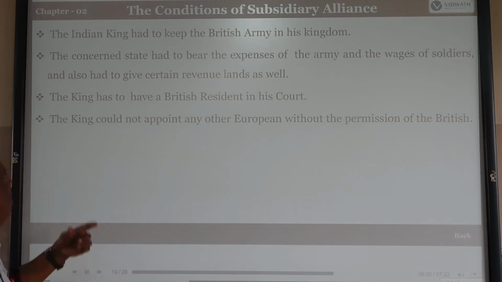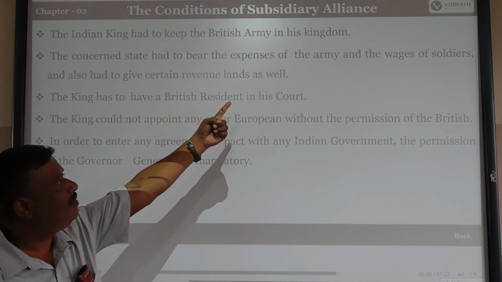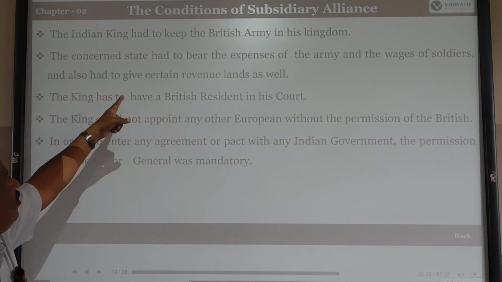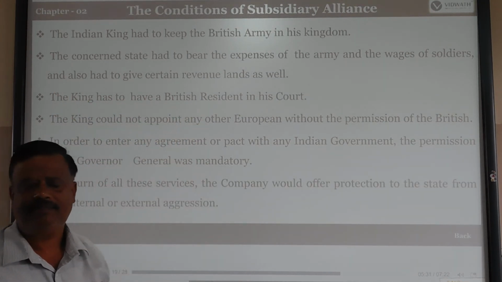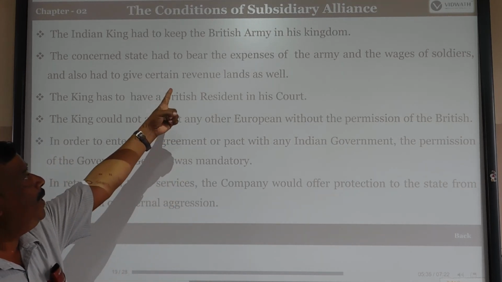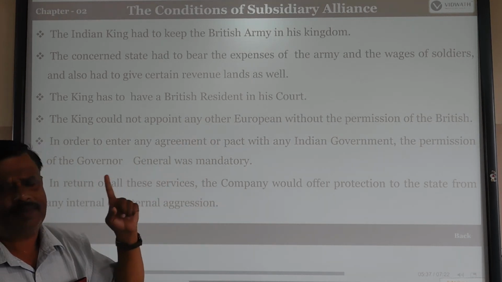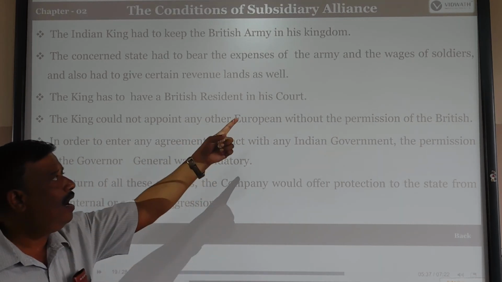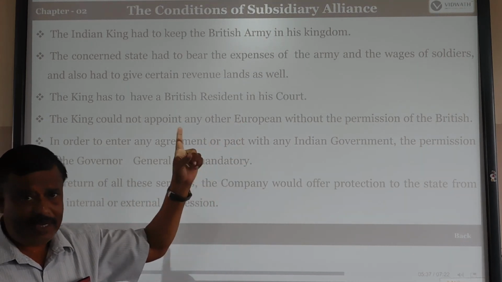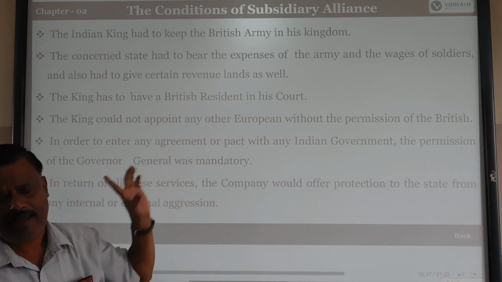Second, the concerned state had to bear the expense of the army and the wages of soldiers, and also had to give certain revenue lands. The Indian king had to bear all the expenses of the army, give wages to the British soldiers, and last, give revenue lands as well.